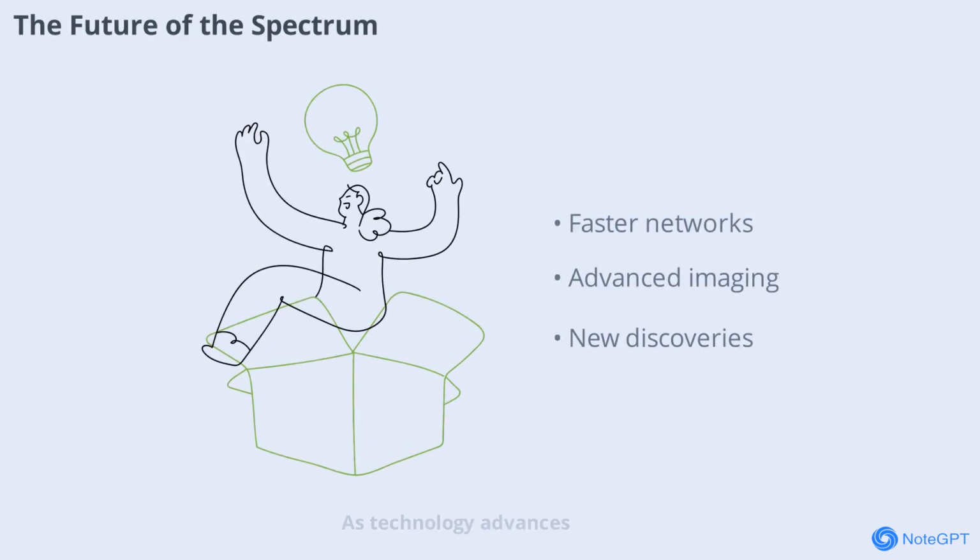As technology advances, we're finding new ways to use the electromagnetic spectrum. From faster wireless networks to advanced medical imaging, the possibilities are endless. Scientists are exploring terahertz waves for security and communication, opening up new frontiers in science and industry.